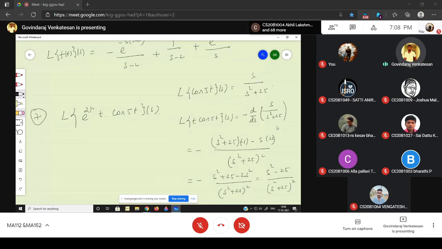Now come to this problem: the Laplace of e power 2t times t into sin 5t. Combine these two, everything is your f of t.